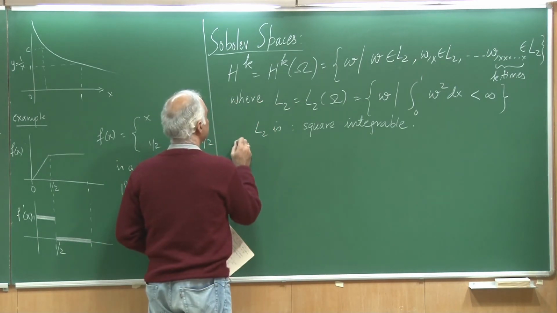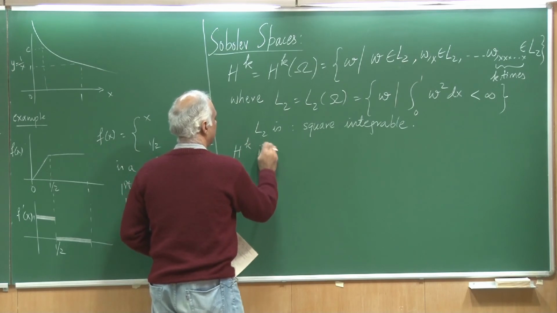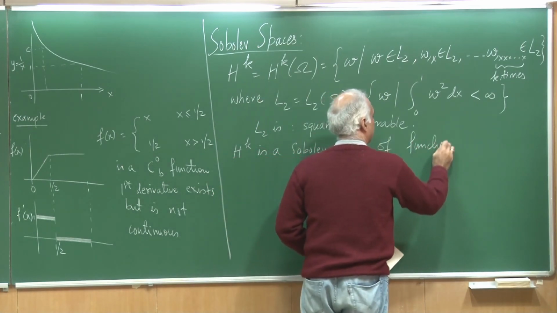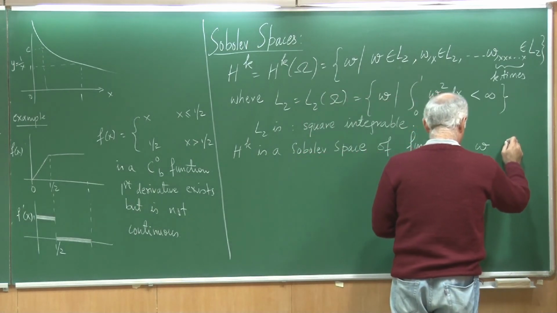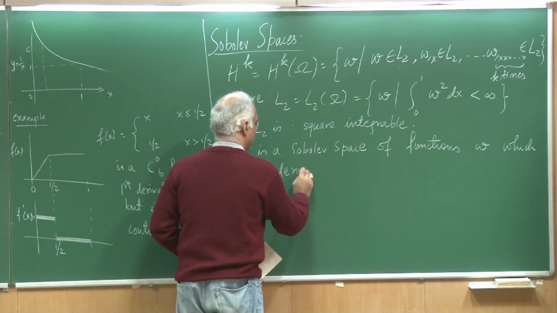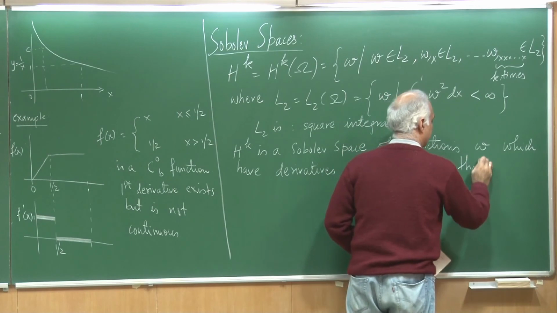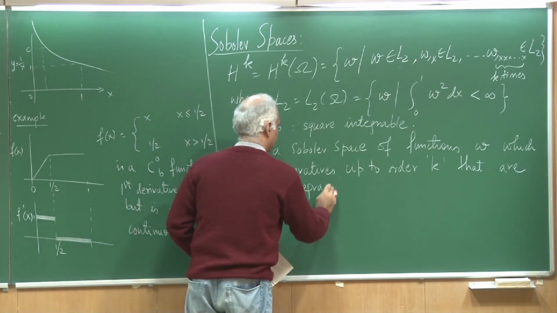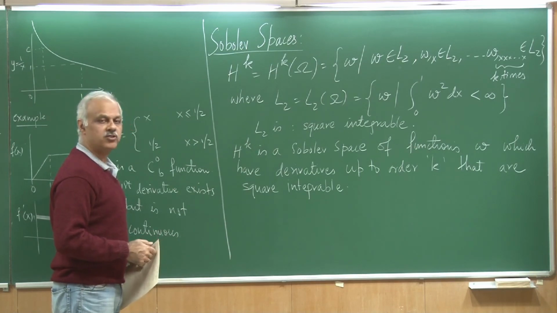So Hk is a Sobolev space of functions w which have derivatives up to order k that are square integrable. I hope the definition is clear.